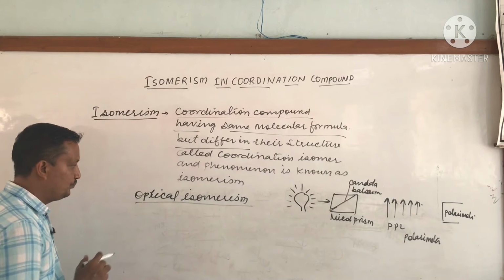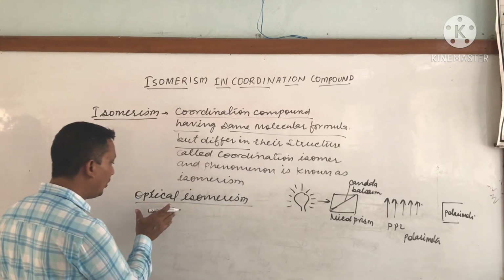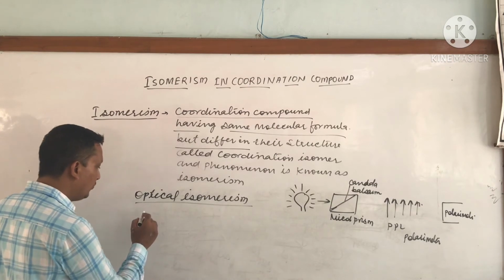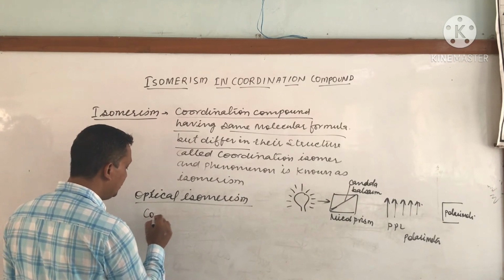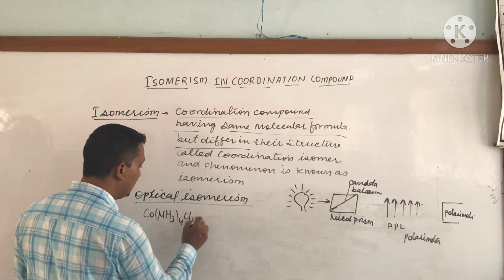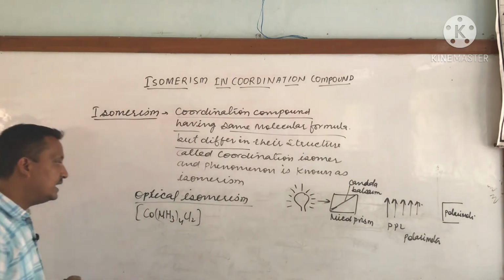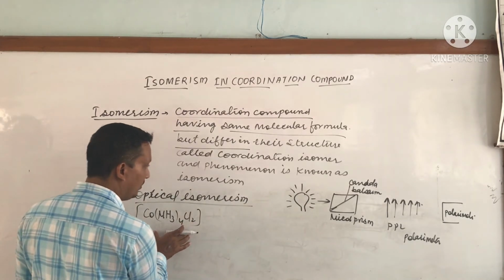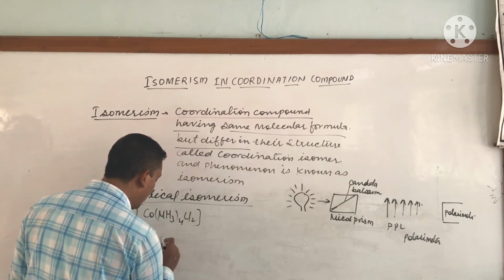So how do we draw the optical isomer of a complex? For example, if we are taking [Co(NH3)4Cl2], this is the complex, and will it exhibit optical isomerism or not? So we have to draw like this.